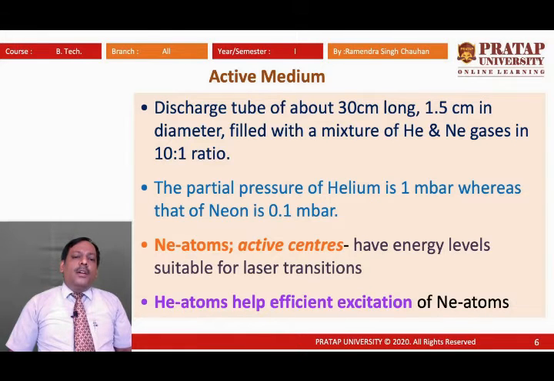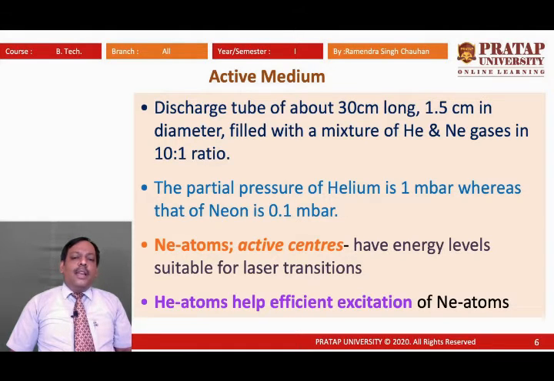Now, come to the second part of the active medium. The pressure of helium is 1 millibar, whereas that of neon is 0.1 millibar. Neon atoms are the active centers, which have a suitable energy level for laser transitions.